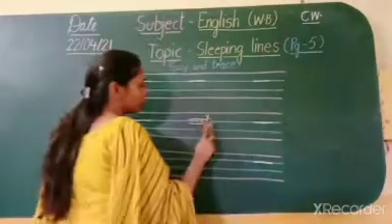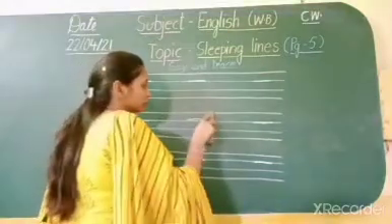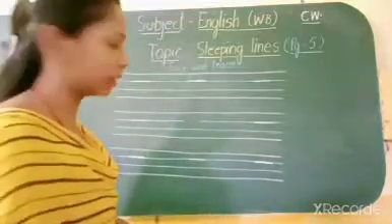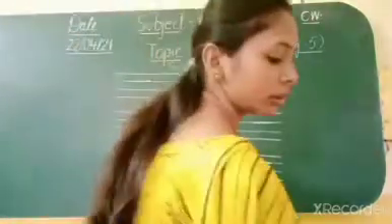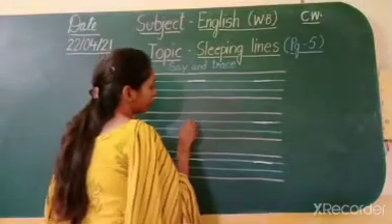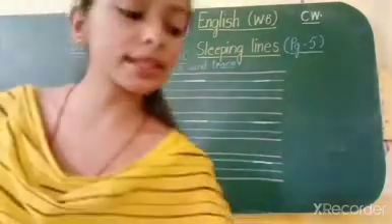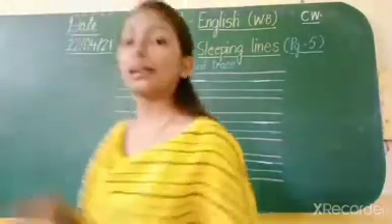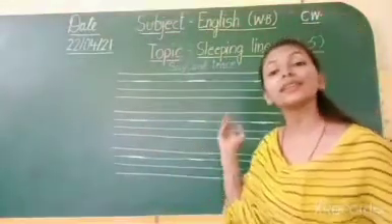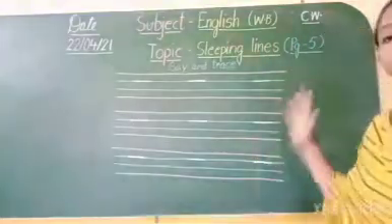Now, we can just erase the wrong one and do it again. Alright, we have to start from here and end it here. Which line is this? Sleeping line. So, why are we calling it a sleeping line? Because it is sleeping. It is in a sleeping position. Okay? Fine. So, this is how we have to do.